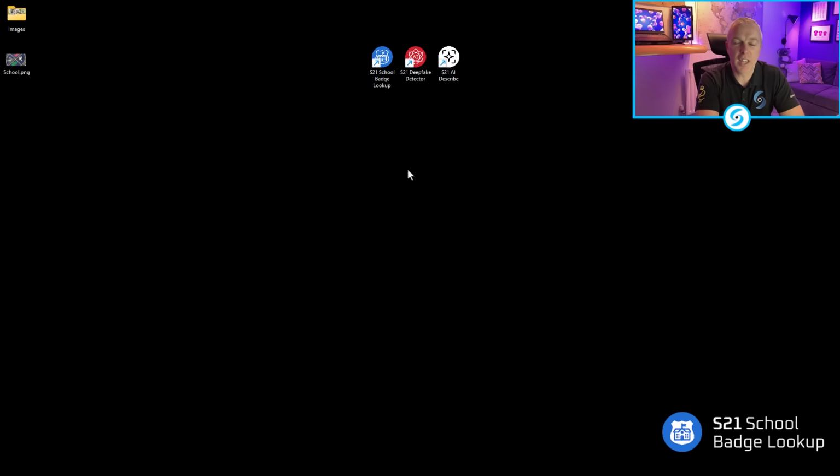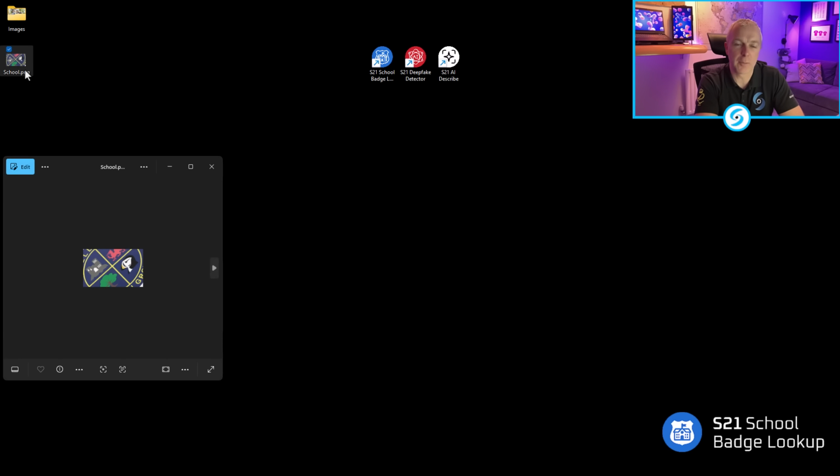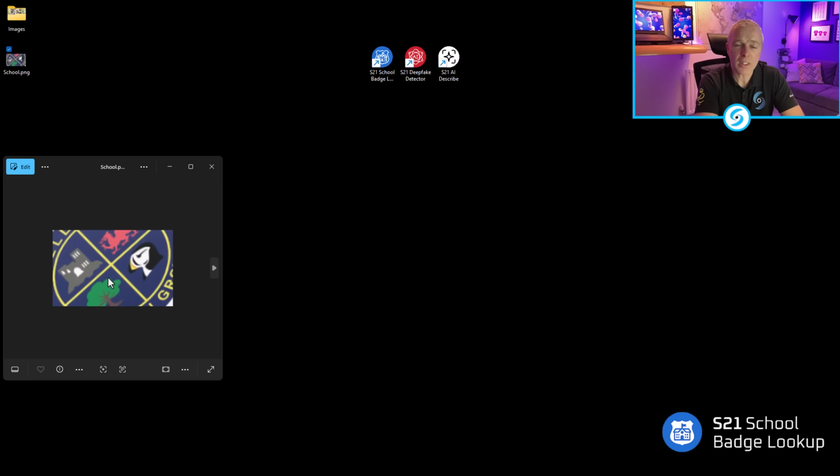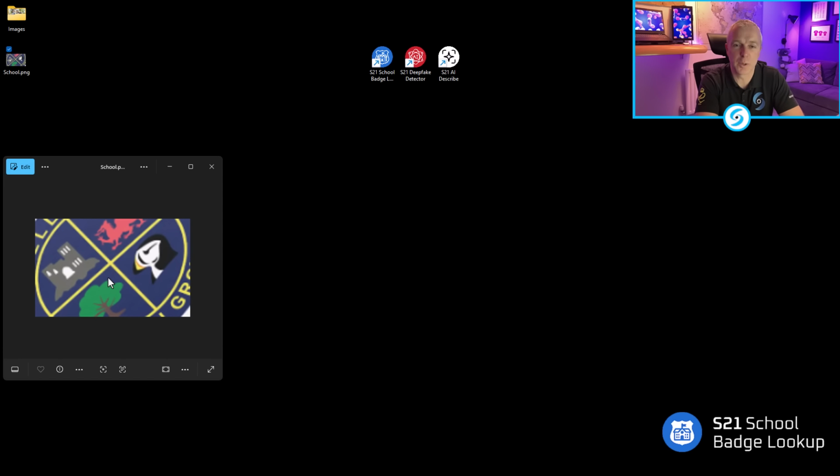Now in this case here, we just have a very small image. It's a fragment of a school logo. What we're looking at is some of the details that we may be able to start to search for. So when you have these cases where the image quality may be quite poor and we just get that slight logo design, what we can do within the software is simply describe what we can see.